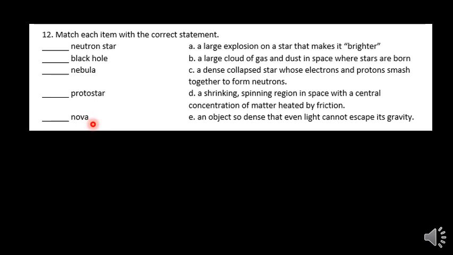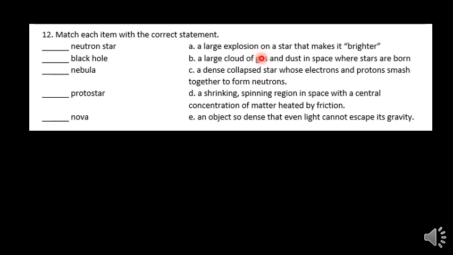Regular novas are a little less dramatic. If you have a binary star system, usually there's two stars there close together, and a lot of times you'll have a white dwarf and a red giant, and the white dwarf will start to pull material off of the red giant with its gravity, and that material will settle onto the hot outer skin of the white dwarf and it becomes very unstable, and there'll be smaller explosions because of that. But any explosion or brightening of a star with that explosion, they do call them nova.